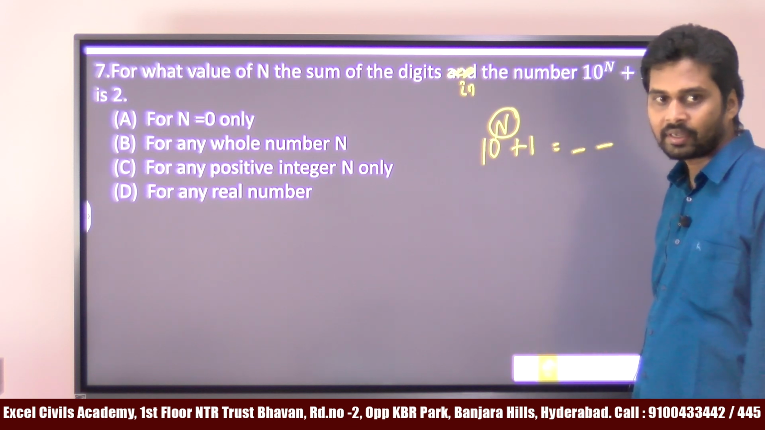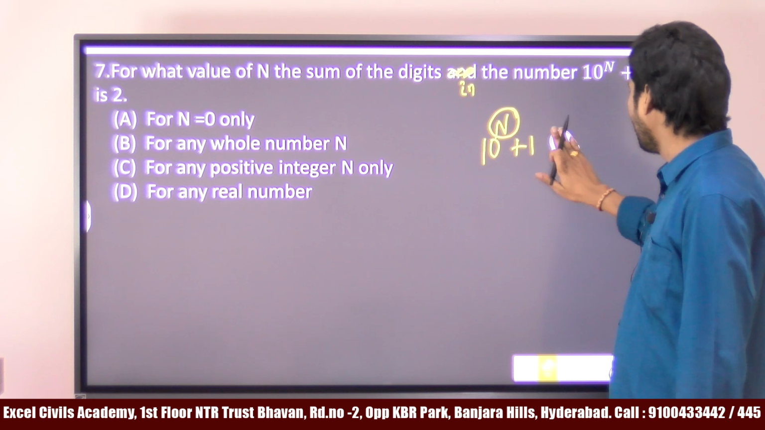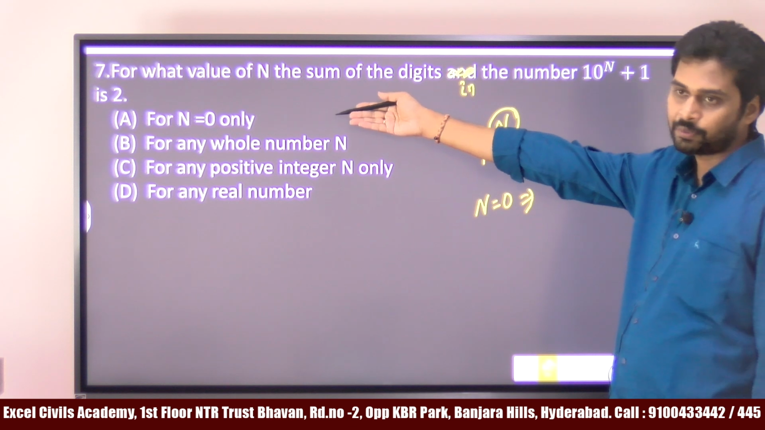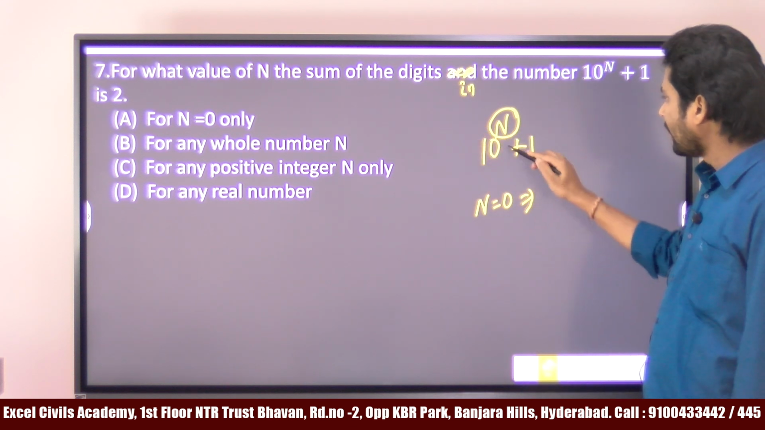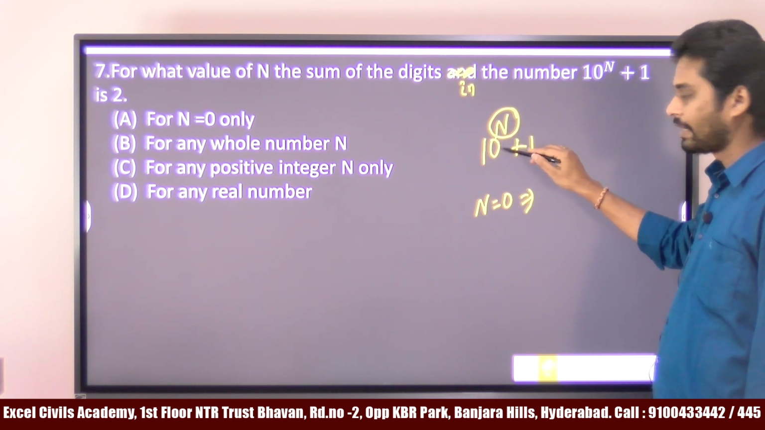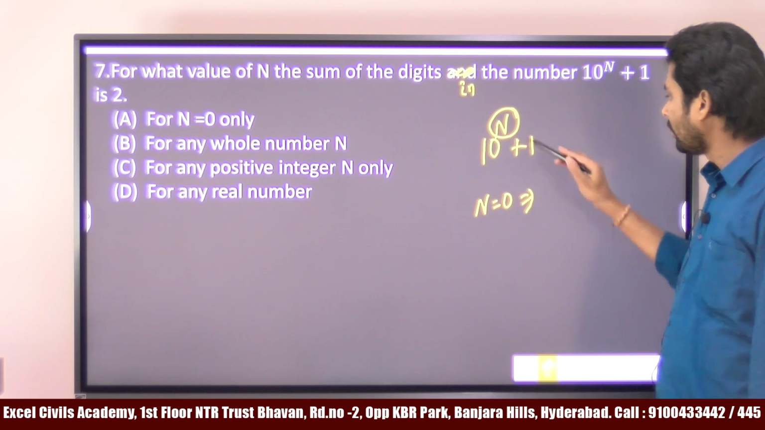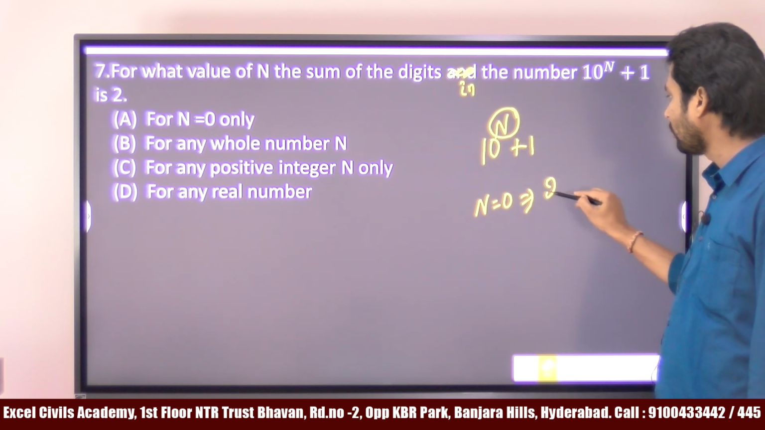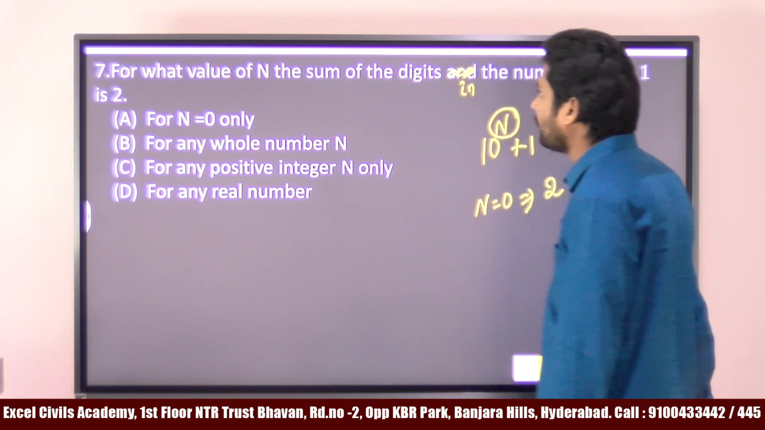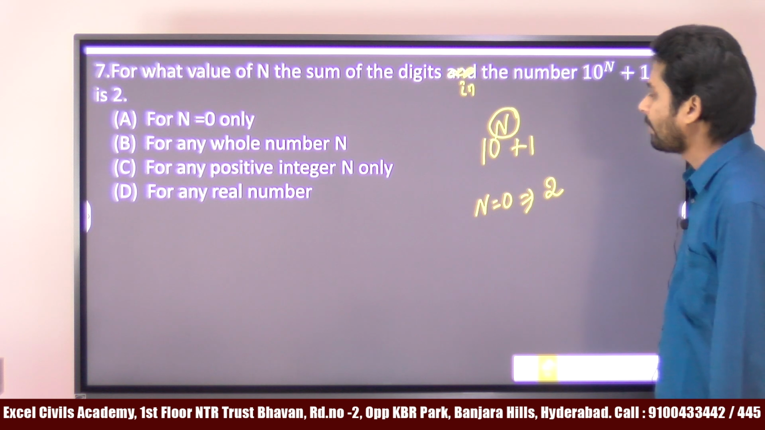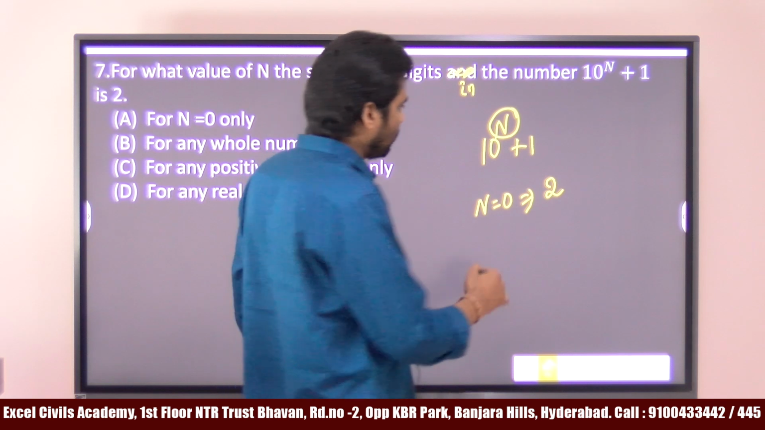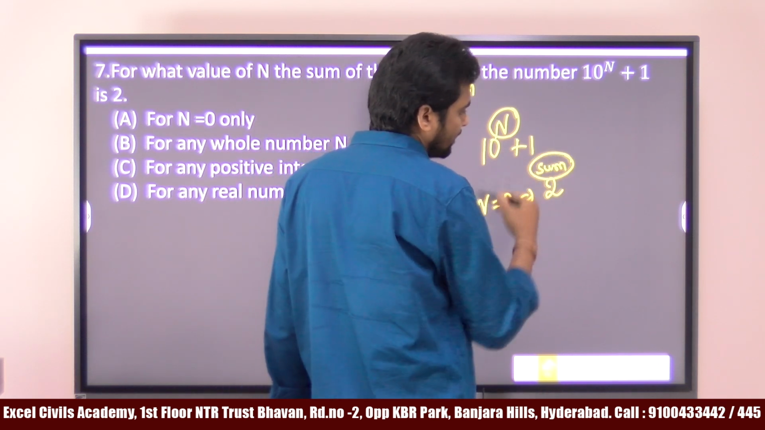The sum of the digits in the number is 2. Suppose I take a random value, n equal to 0, as in option A. If you put n equal to 0, 10 power 0 is 1, and 1 plus 1 is 2. So for n equal to 0, the digit sum of 10 power n plus 1 is 2.